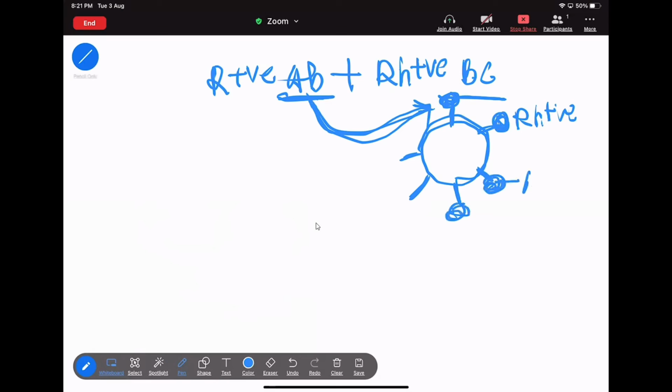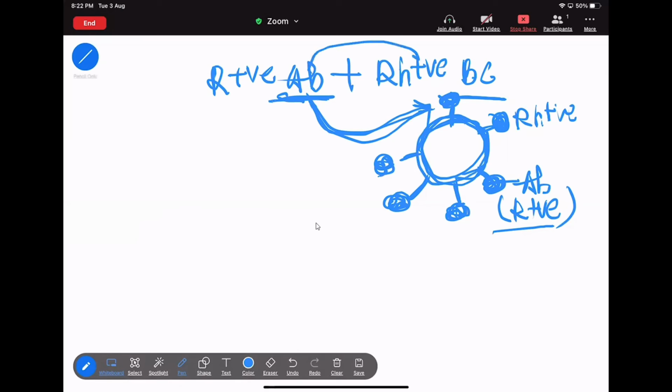Okay. Now, this is the antibody. Which antibody? Rh positive, that is present inside the maternal blood due to the mixing of the fetus and the maternal blood. Now, these are the antibodies. They completely mixed with these Rh positive blood cells. Now, the antibody has the potency to neutralize this antigen. That means this antibody will neutralize this antigen. Okay. So in this situation, what will happen?